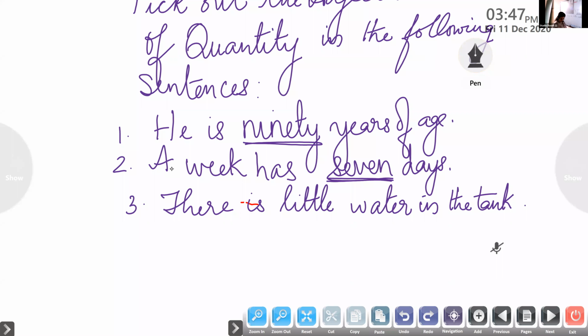Yes, okay. There is little water in the tank. So pick out the adjective of quantity in the sentence. Little. Very good. So here it tells us how much. So here, little is the answer. Okay, now we'll move on to the fourth question.